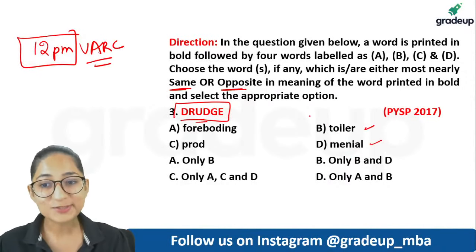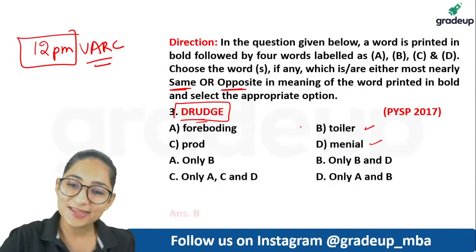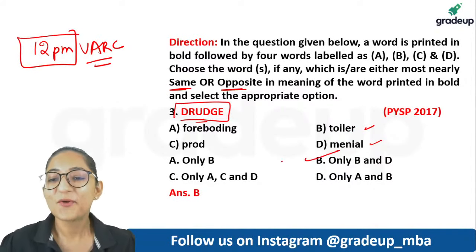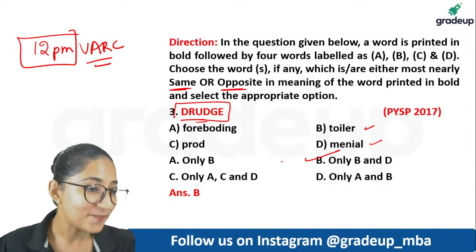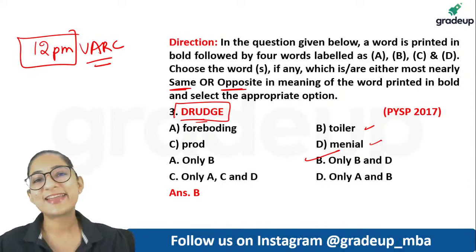Menial. So both of these actually have more or less the same meaning. So these two can be chosen. Only B and D. Okay. All right.